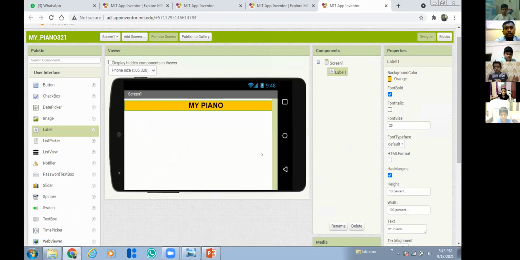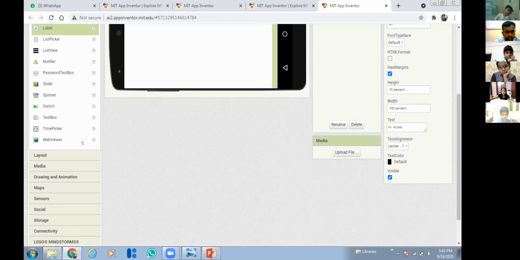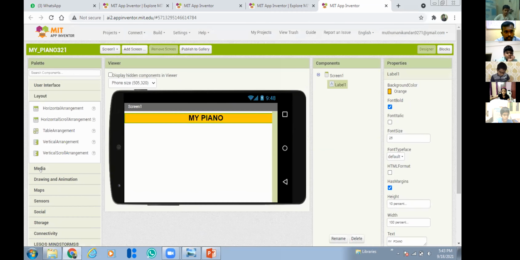If you are adding only one component, we can directly add it. But if you want to add more components, you have to give some arrangement. How to do that arrangement? You have to give some layout. Just scroll down, note it down properly. Go to layout in the palette.